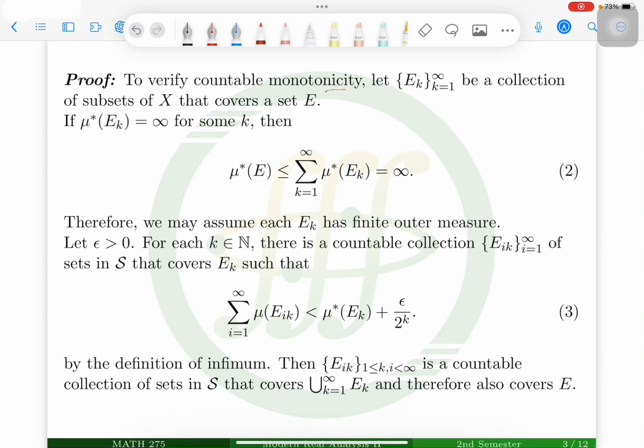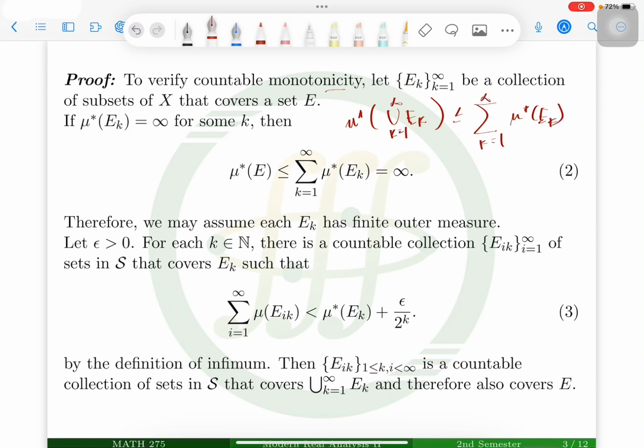Since the outer measure is countably subadditive, the outer measure of the countable union of E sub k, where k goes from 1, is less than or equal to the summation of the outer measures of E sub k.